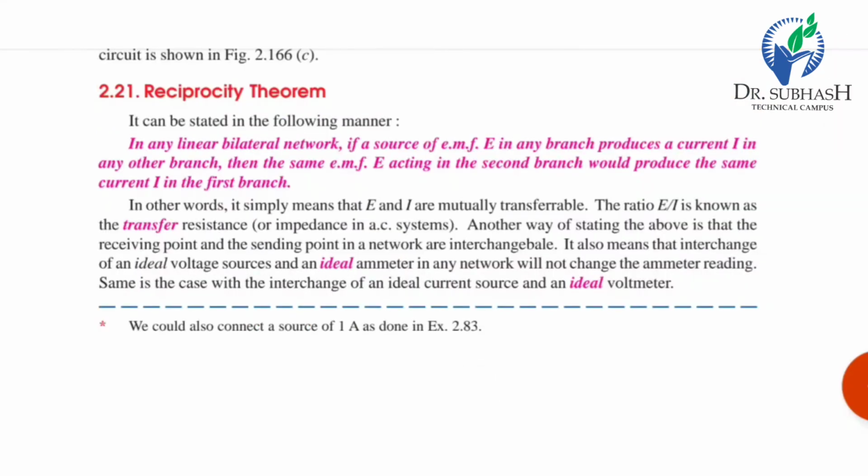So as per the reciprocity theorem, in any linear bilateral network, if a source of EMF in any branch produces a current I in any other branch, then the same EMF E acting in the second branch would produce the same current I in the first branch. Thank you.